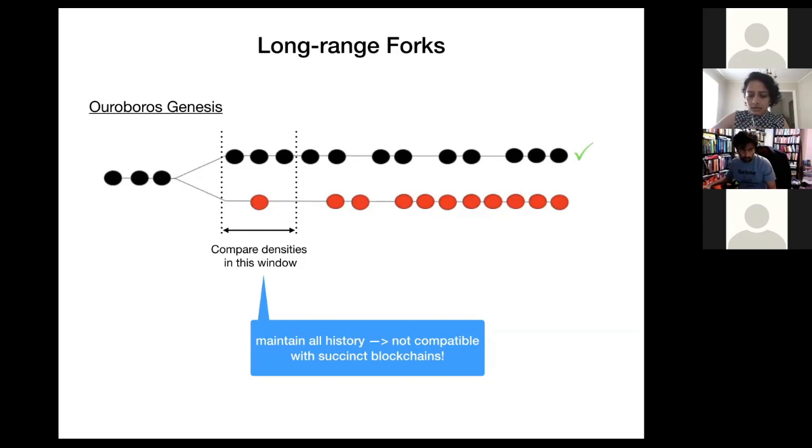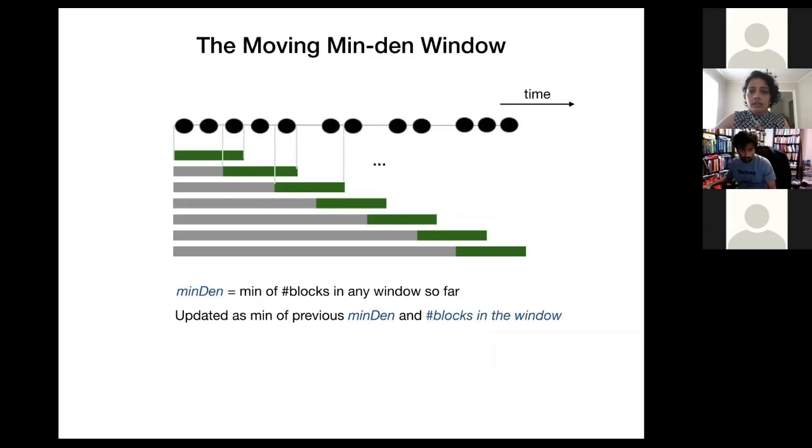So we designed this new chain selection rule where we maintain a moving window that we call a min density window. Here is how it works. There is a window and it keeps moving with time. At any given point in time, you just need to hold on to one single value.